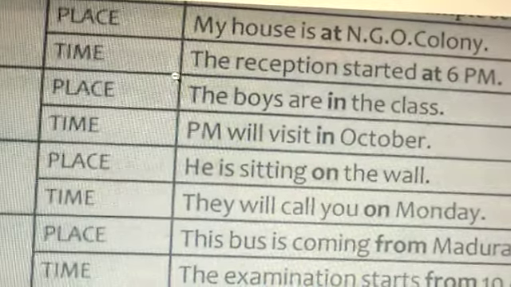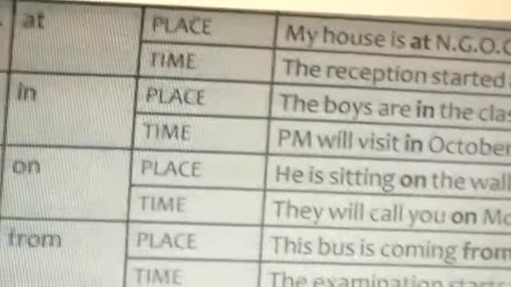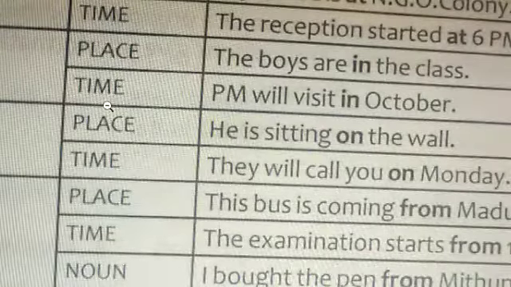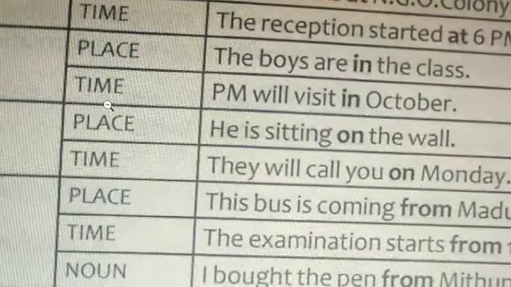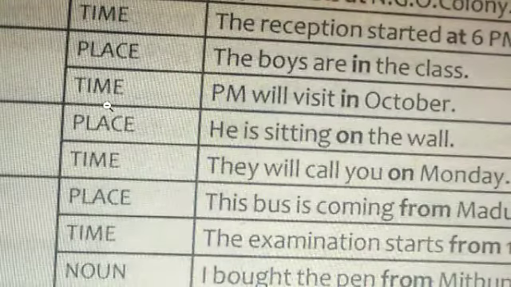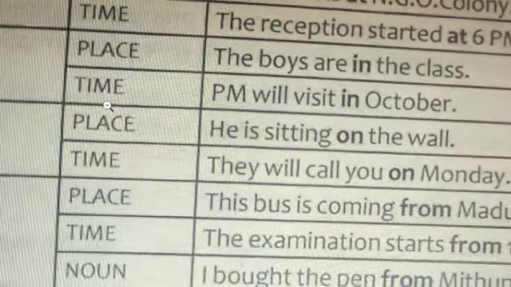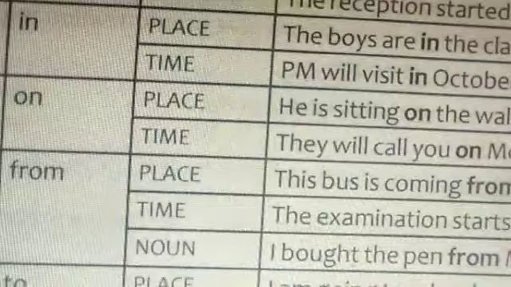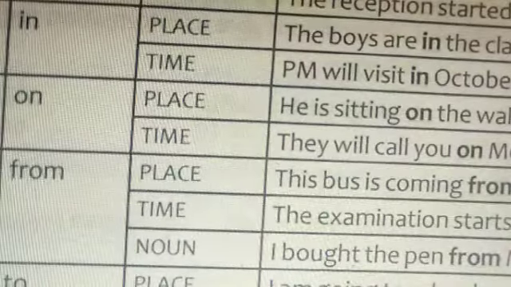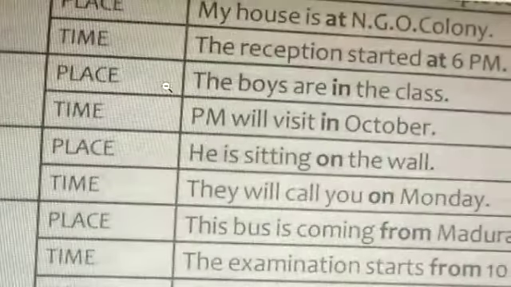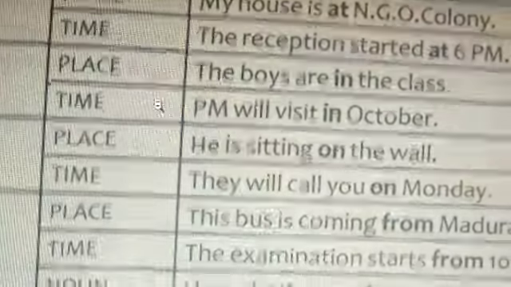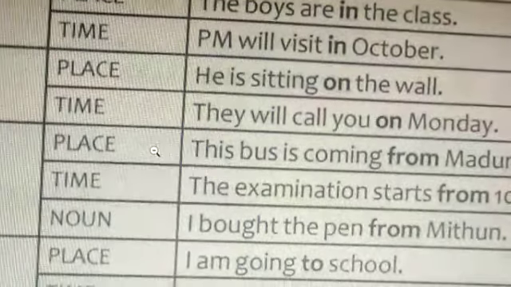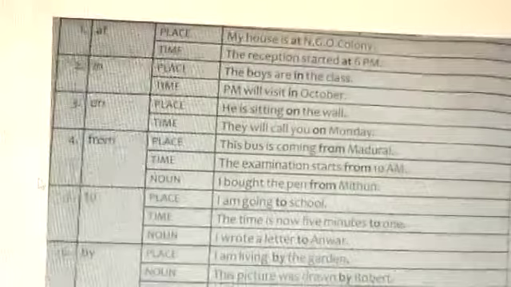Coming to the second one, usage of in. Place: the boys are in the class. So here it refers to the place. Time: Prime Minister will visit in October. See, in October. Now coming to the third one, on. For place we use: he is sitting on the wall. Then for timing: they will call you on Monday. See the difference.